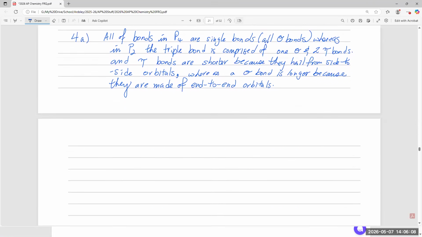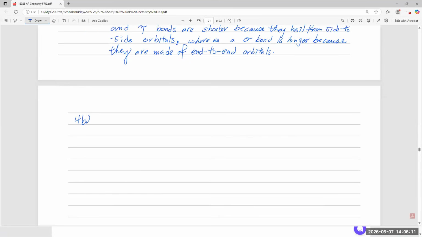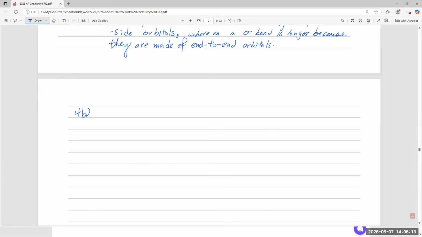All right, so let's go 4B. How should we solve for 4B? This is really stupid, isn't it? If a sample of P4 is placed in it, let's just write it out. You've got P4 going back and forth to P2.